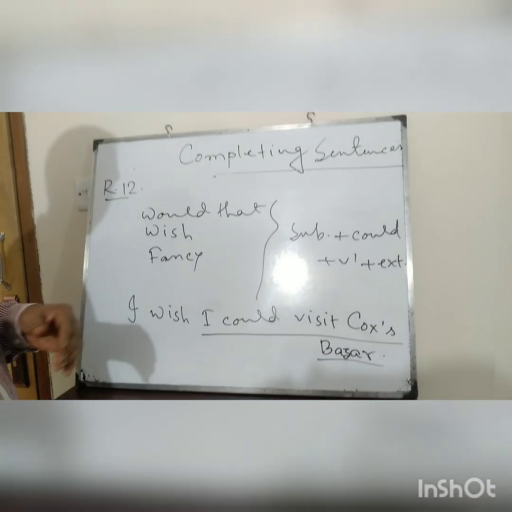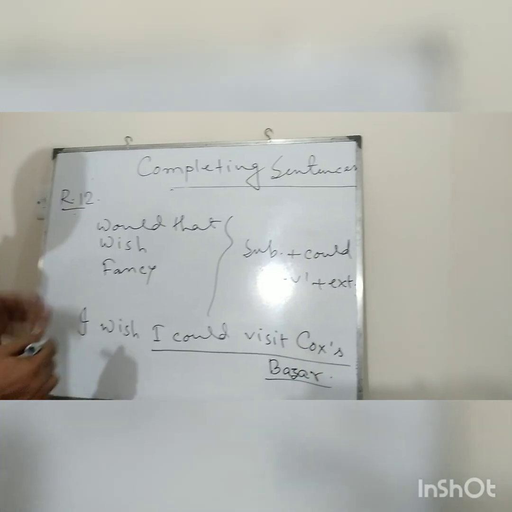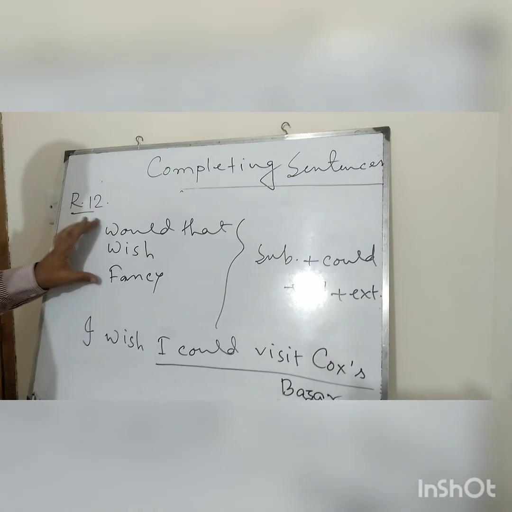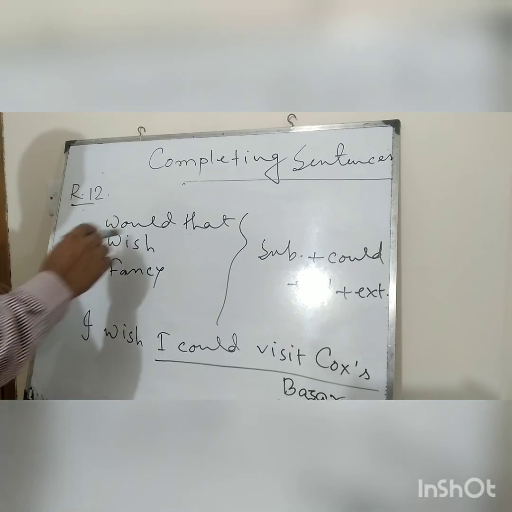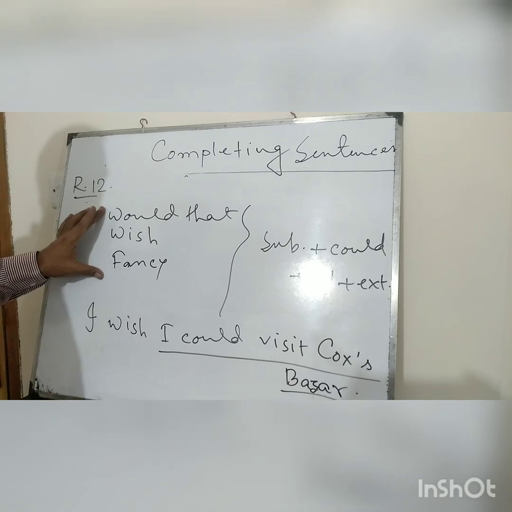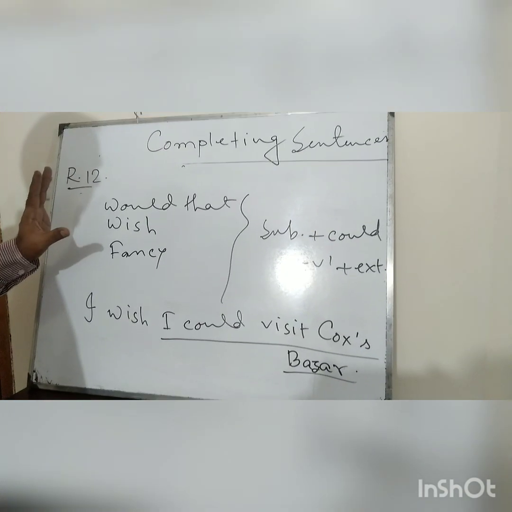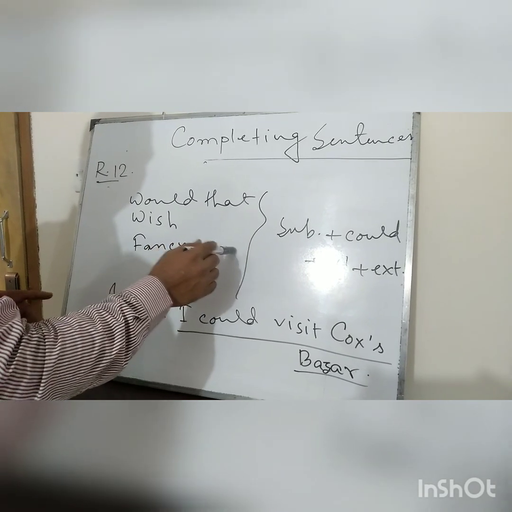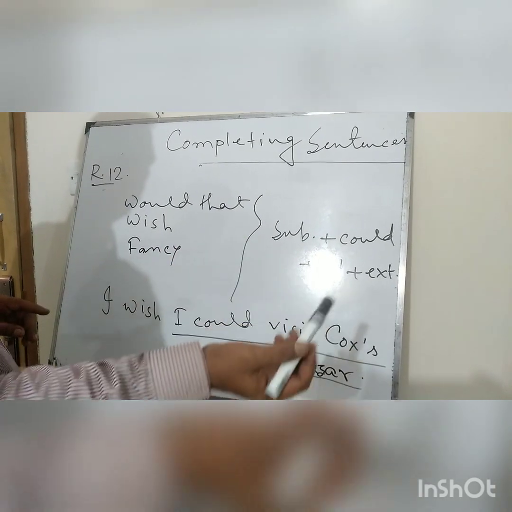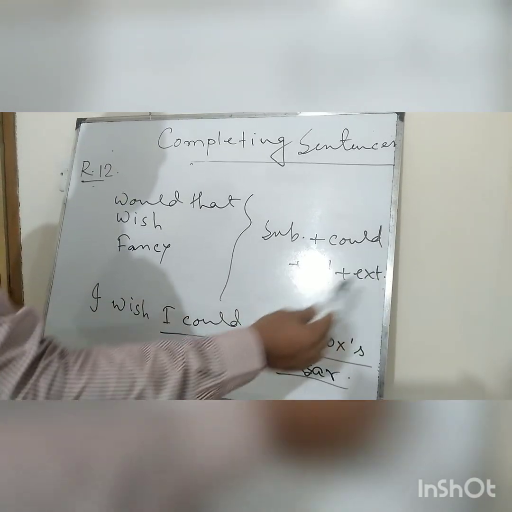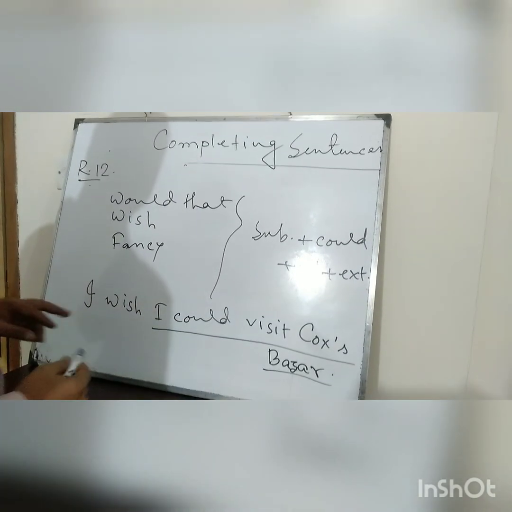In rule number 12, you will see that 3 words I have written: would, that, wish, fancy. These words always express unreal imagination. So when you see these words in the sentence, in the other part you will make it by using subject plus could plus verb 1 plus extension.